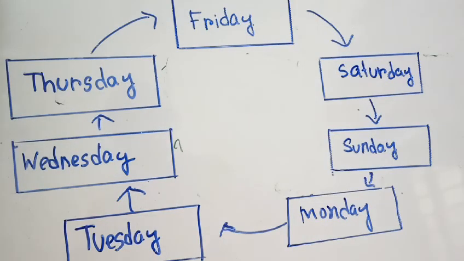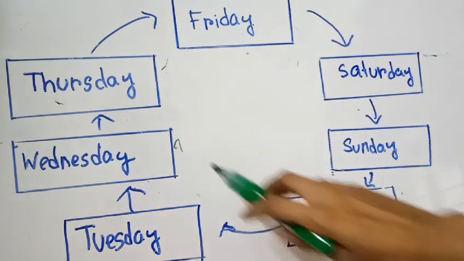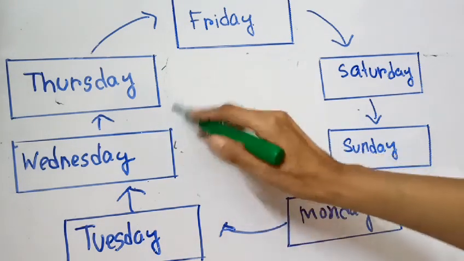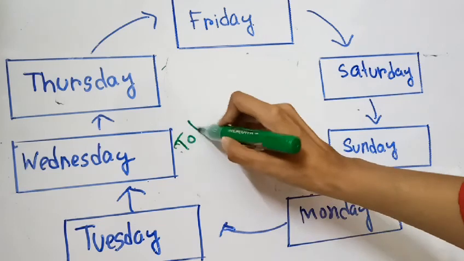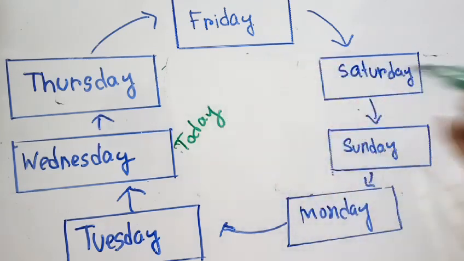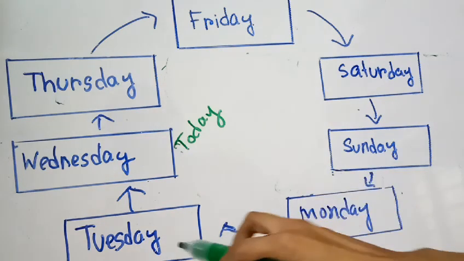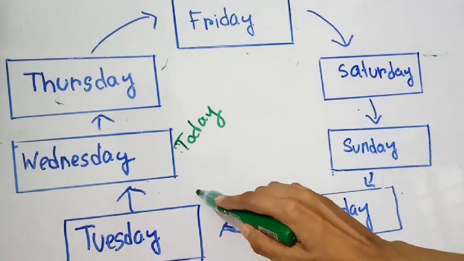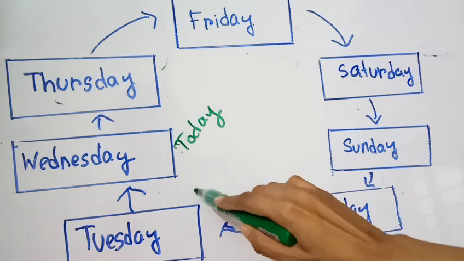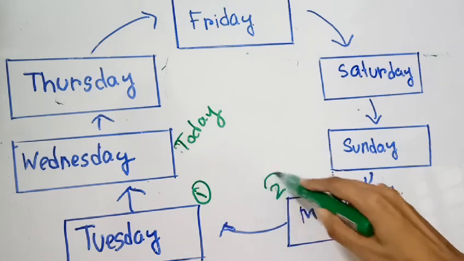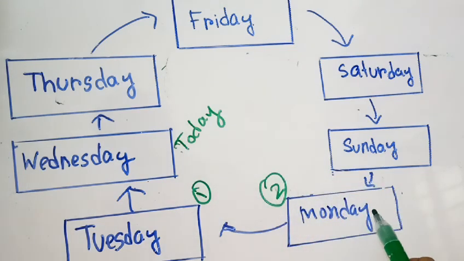So today is Wednesday. From today, 2 days ago. We have to find from 2 days ago, which means 2 days before. 1, 2. Monday.